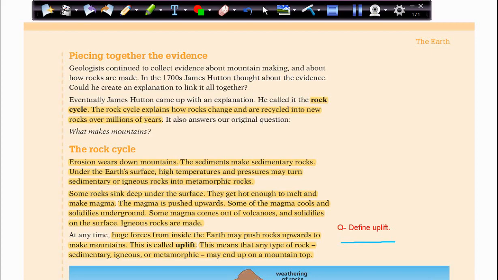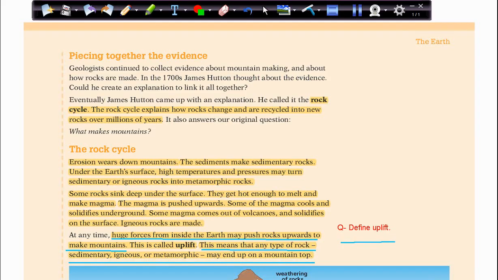You can say when huge forces from inside the earth push rocks upwards to make mountains, this is called uplift. This means that any type of rock, sedimentary, igneous, or metamorphic, may end up on a mountain top.